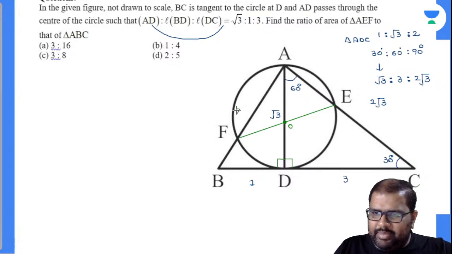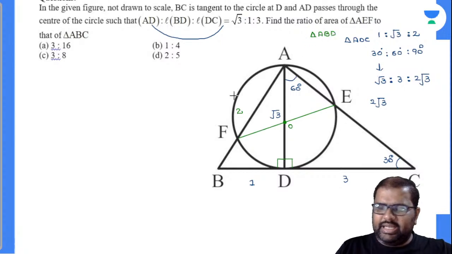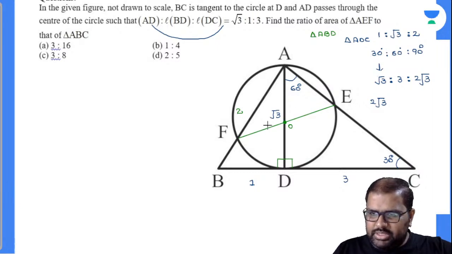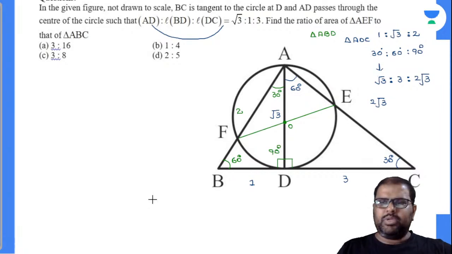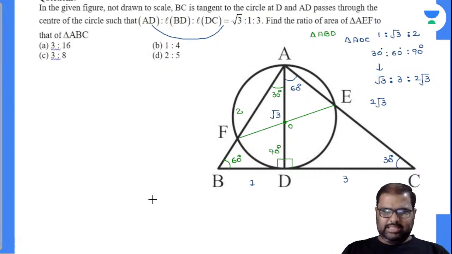Yes. Now your triangle ABD is also in the format of a 30, 60, 90 degrees triangle. Yes. And again, 1 is to root 3 is to 2, exact format there. Opposite to root 3 will be 60 degrees. And this is 60 degrees. Now opposite to 1 will be 30 degrees. Very good. Now closely observe that this will be how much? 90 degrees. I hope so. I am clear regarding this.